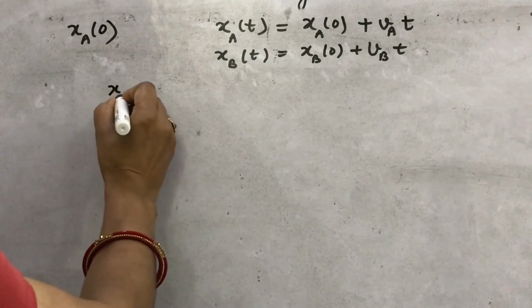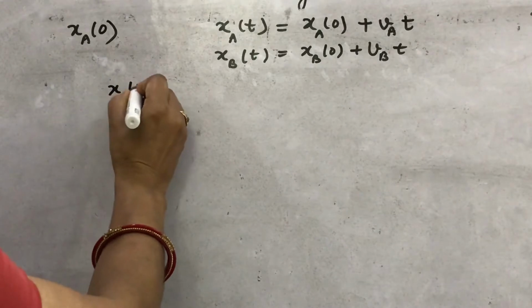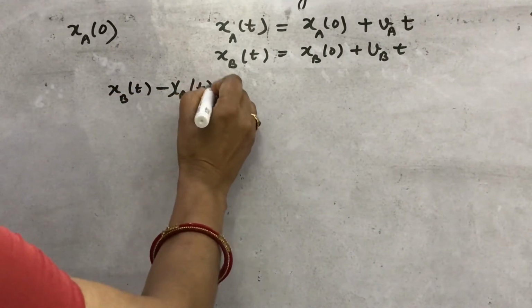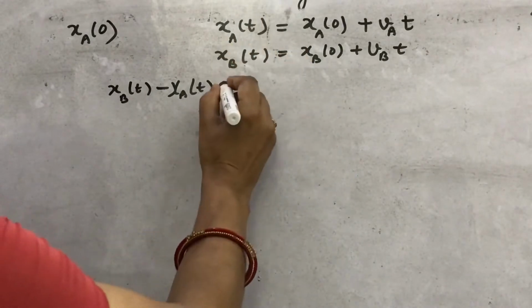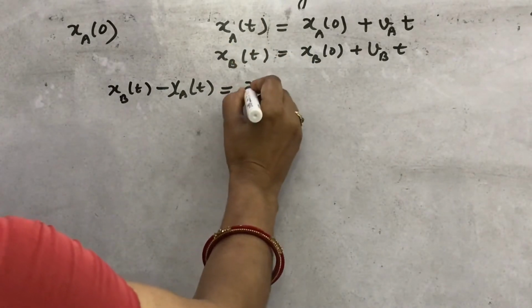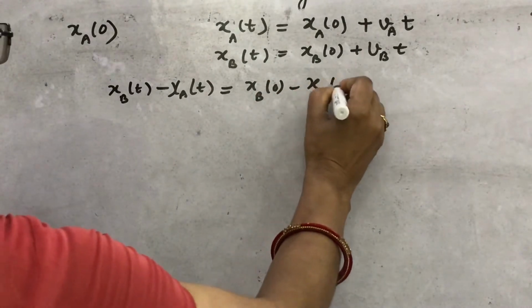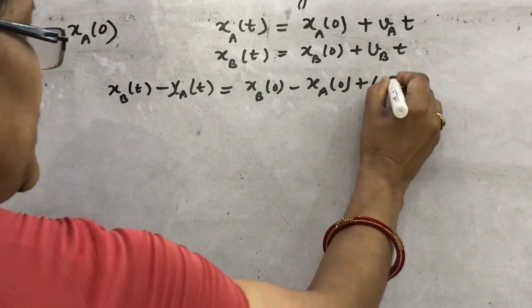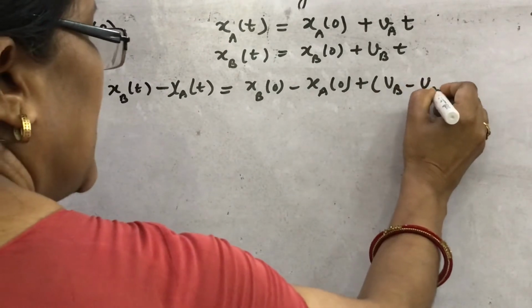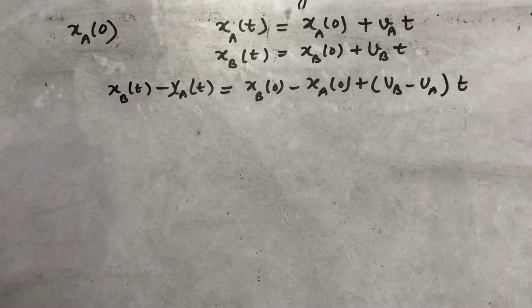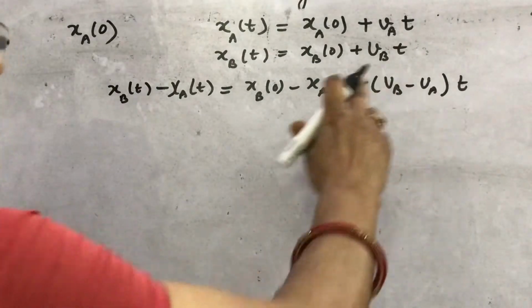What will you get here? That xbt minus xat, the second equation minus the first equation, gives xb0 minus xa0 plus (vb minus va) into t. What is this term vb minus va? The relative velocity of b with respect to a.